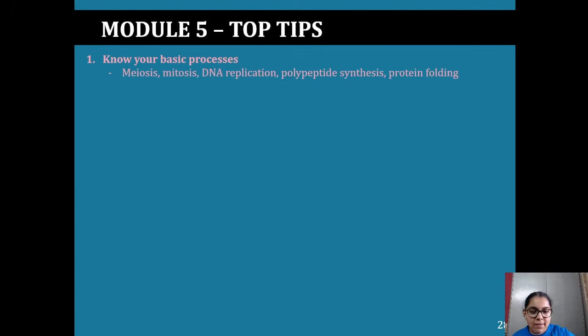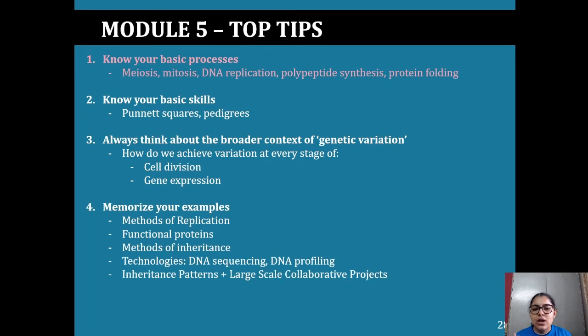Alright, so my top tips for Module 5. What are they? Know your basic processes like meiosis, mitosis, DNA replication, polypeptide synthesis, and protein folding. Know your basic skills, like Punnett squares and pedigrees. Think about the broader context of why it is happening. Like I said, we looked at those specific molecular processes, and then we zoomed out to look at the genetic variation. So how do we achieve this variation? And memorize your examples, like methods of replication and functional proteins.